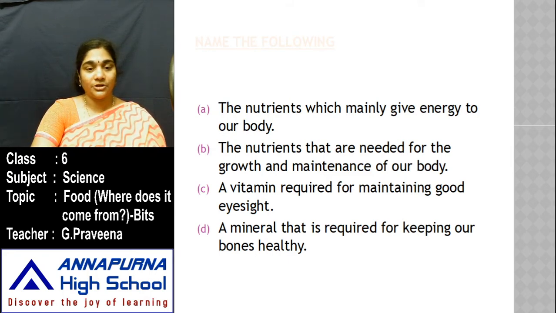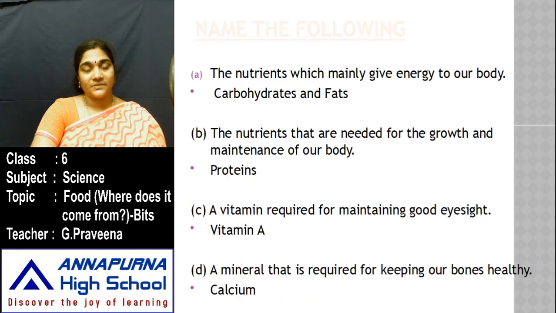So here are your answers. Yes, the nutrients which mainly give energy to our body are carbohydrates and fats. Fats give more energy when compared to the carbohydrates. The next, the nutrients that are needed for the growth and maintenance of our body. So they are proteins.